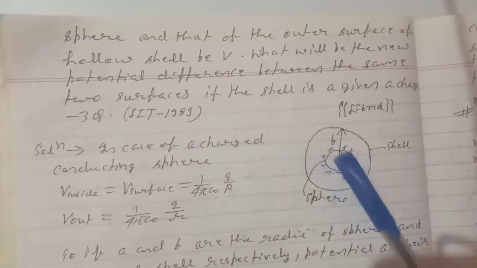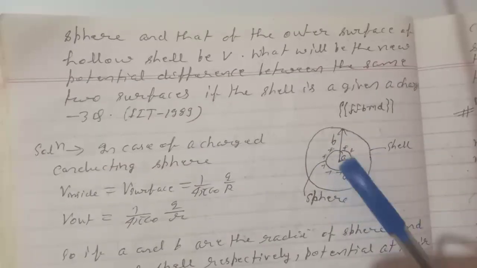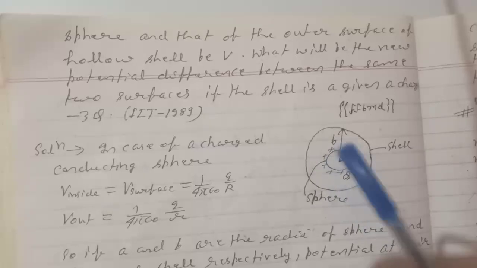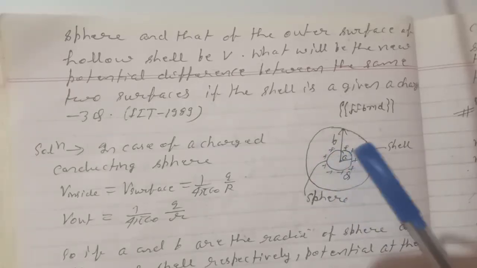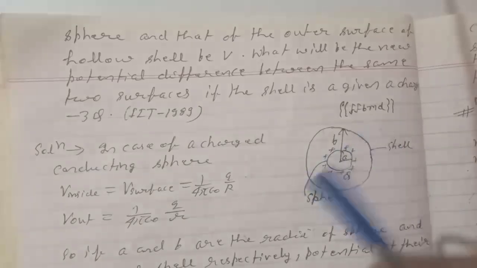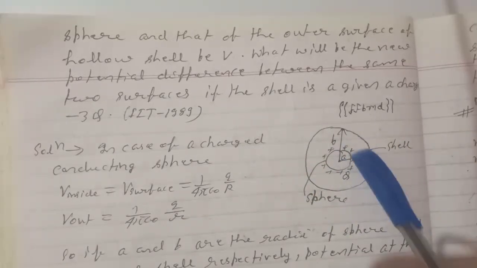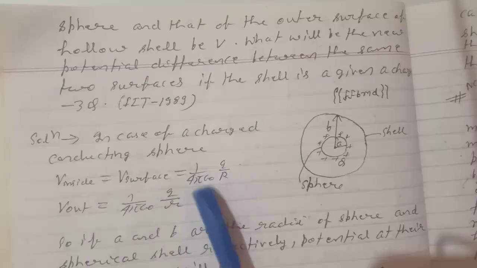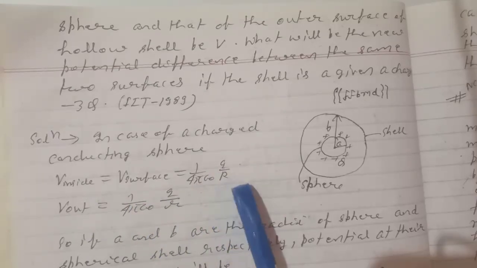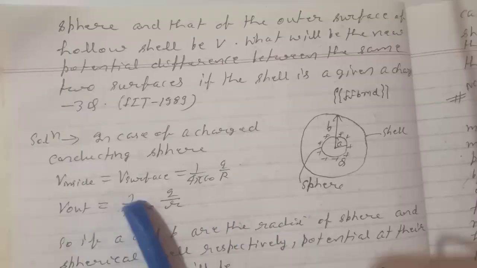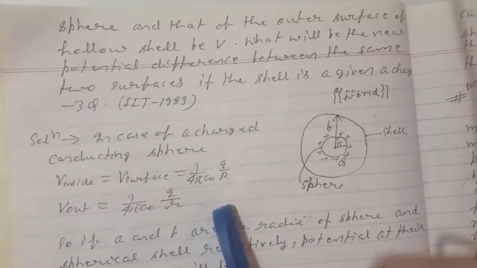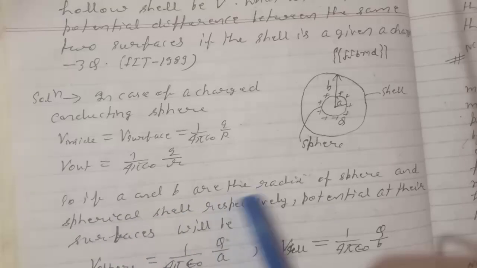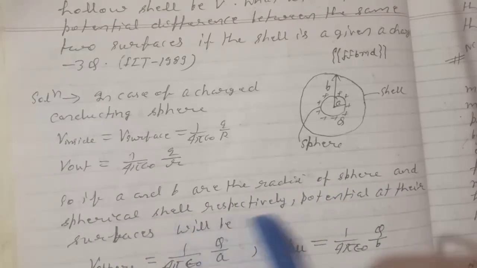It is a solid sphere with radius a, and a shell of radius b, and the smaller sphere has charge q, and the potential difference between these two is given. In the case of a charged conducting sphere, we know that V inside equals V surface equals 1 by 4 pi epsilon naught q by r, where r is the radius of the sphere, and V out equals 1 by 4 pi epsilon naught q by r, where r is the distance of the point from the center of the sphere.